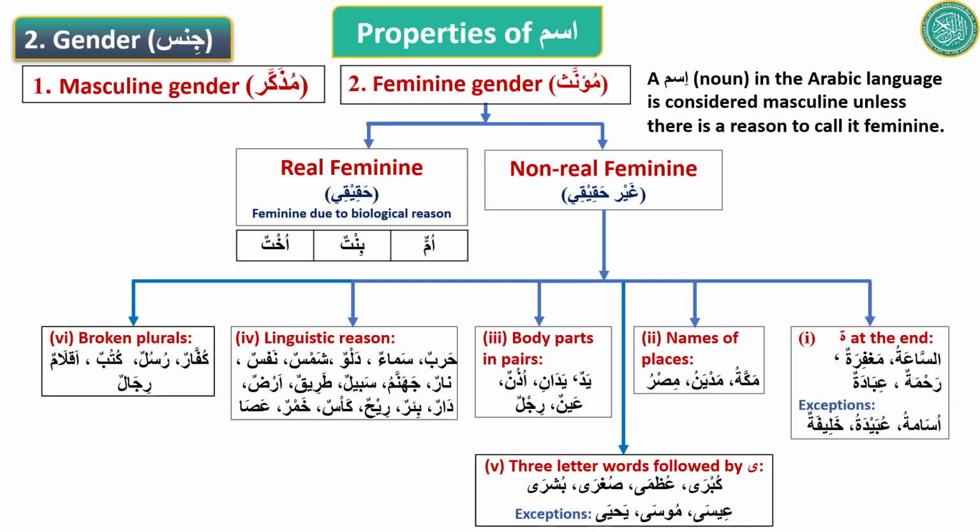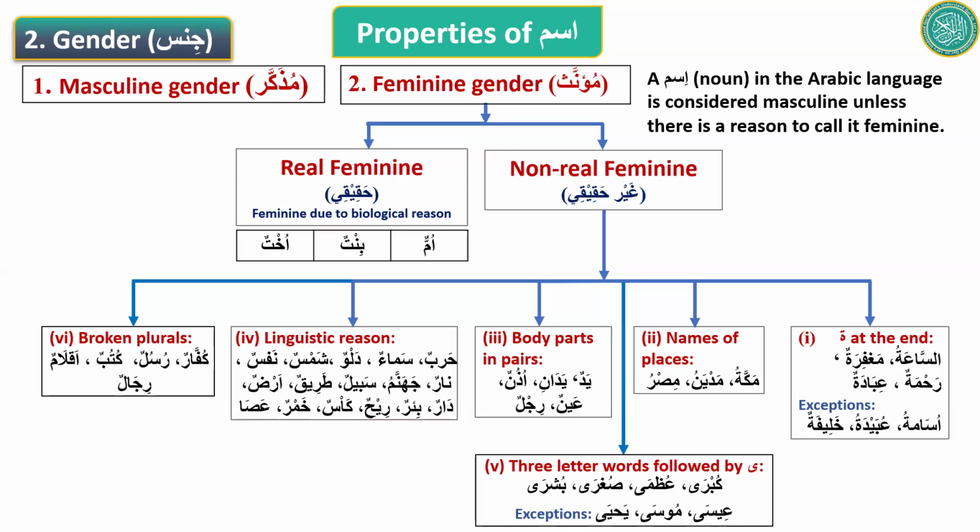And the last reason to call an ism feminine is broken plurals. We know what broken plurals are now, so we can add that to the list. So how many reasons? 1, 2, 3, 4, 5, 6, 7. Seven reasons we have studied to call an ism feminine.